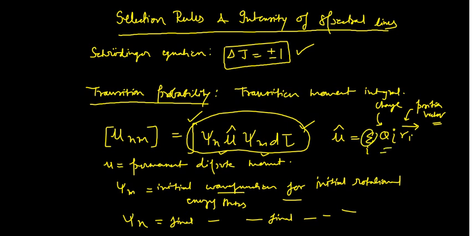Now see what happens in that case. If this value mu n m is equal to 0, then it is a forbidden transition.